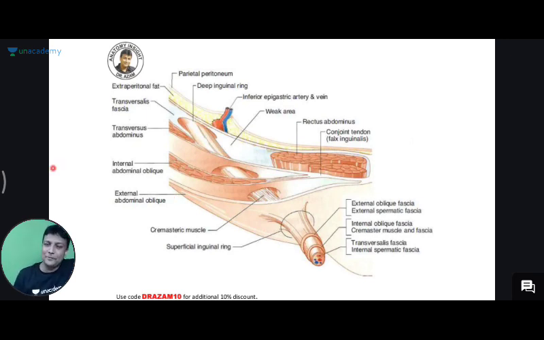Well, come here. What is the outermost part? Skin. And just below the skin, superficial fascia. We have removed the skin. We have removed the superficial fascia. मान लो कि हमने skin को निकाल दिया है, और फिर हमने Camper's और Scarpa's fascia को निकाल दिया है. We have removed that one. After that, which layer? Come on. External oblique. After that, internal oblique muscle. After that, transversus abdominis muscle. After that, transversalis fascia. Inside that, extraperitoneal, and inside that will be the parietal peritoneum.